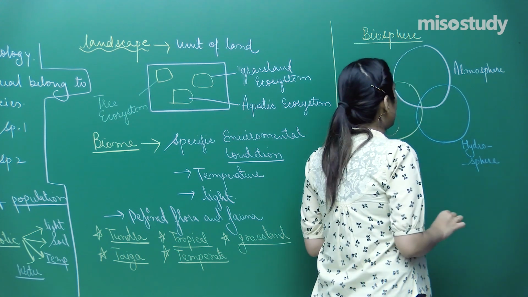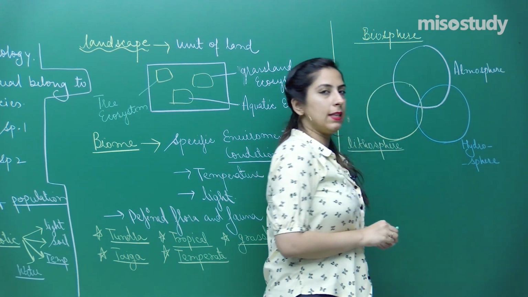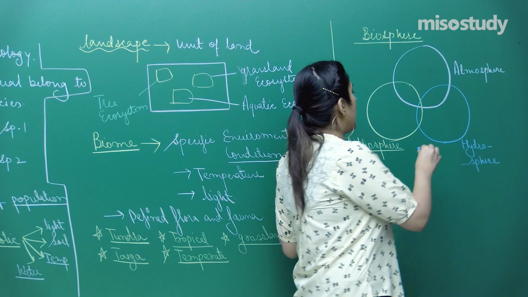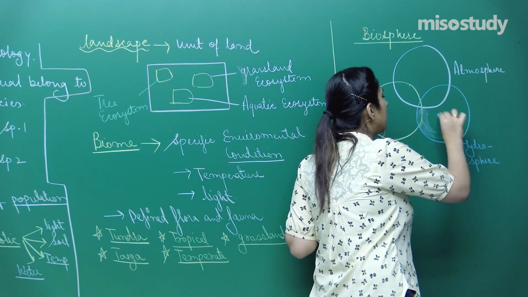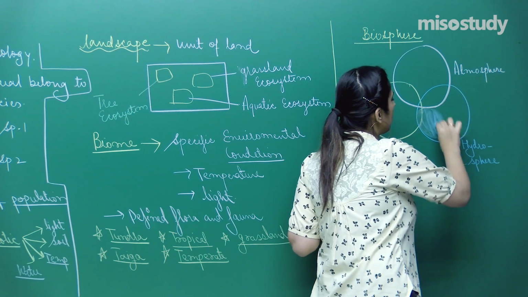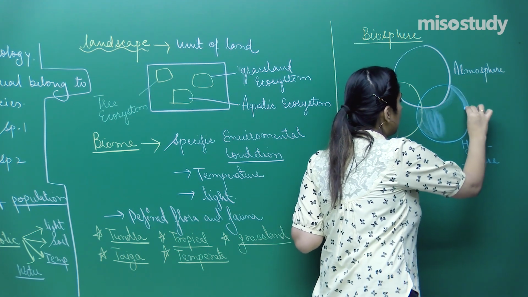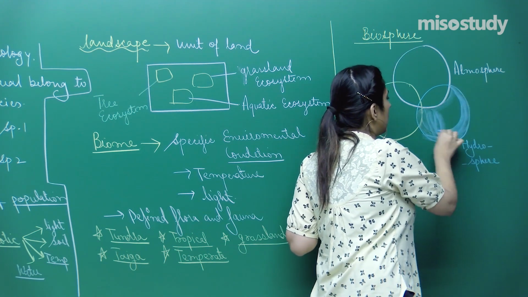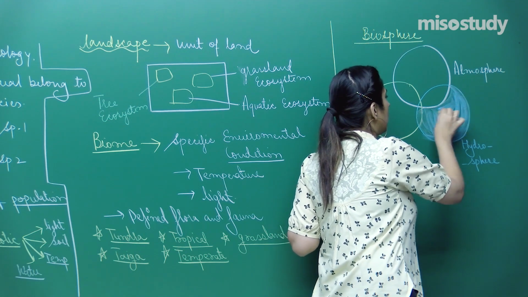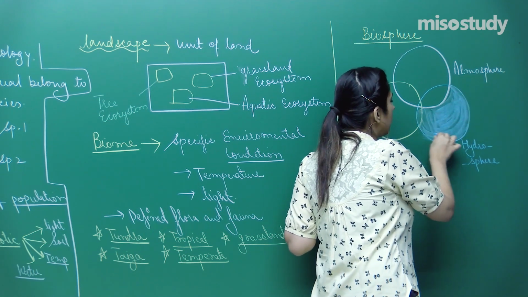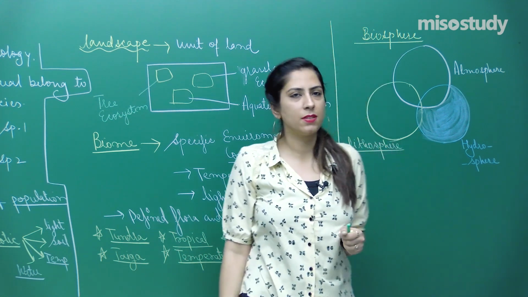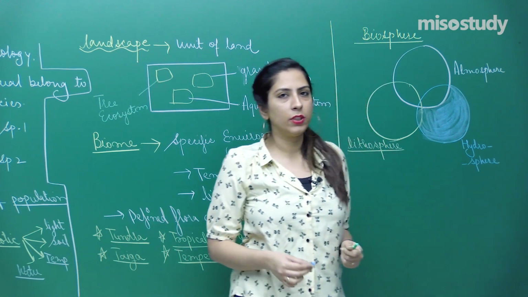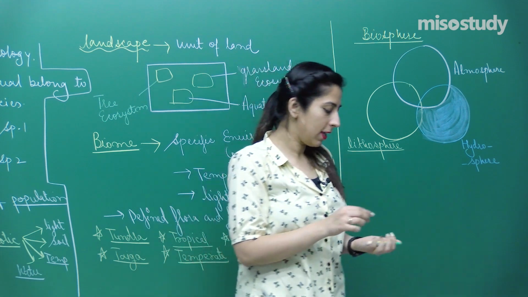Now listen to this very carefully. Some living beings are present over here. Some living beings are present over there. We know that fishes and some aquatic animals live in water, so they all constitute hydrosphere.